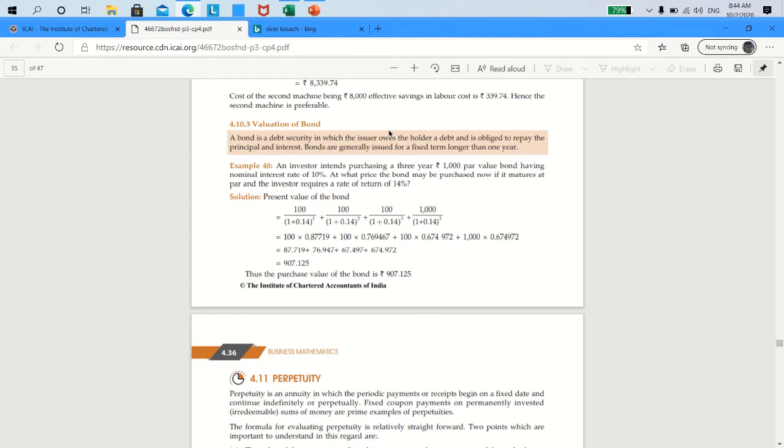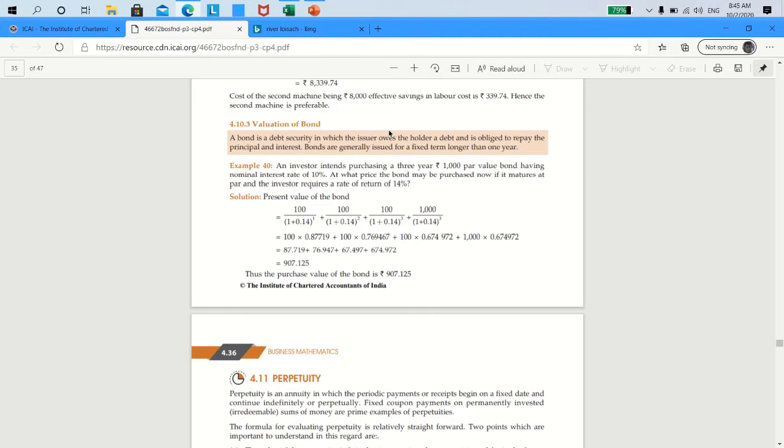1,020 is a present value as of today, correct? Whereas the 100 rupees receivable at the end of year 1, 2, 3, 4 and 1,100 at the end of 5th year are all future values. I can't compare present value with future value. I have to make both of them either PV or both of them FV. Now what I do is I leave the 1,020 that I pay today as PV only. Why? I have a formula for converting the future cash flows into PV of today.